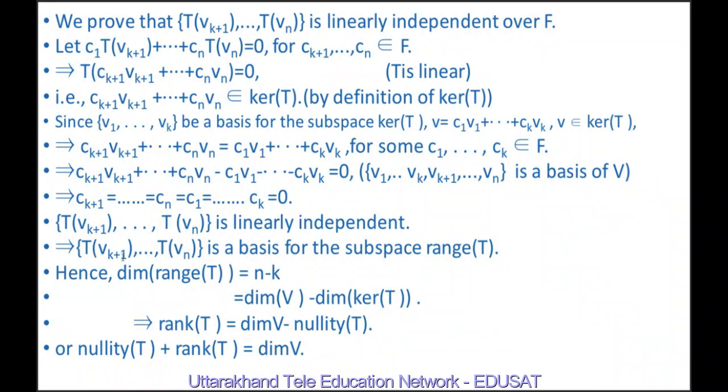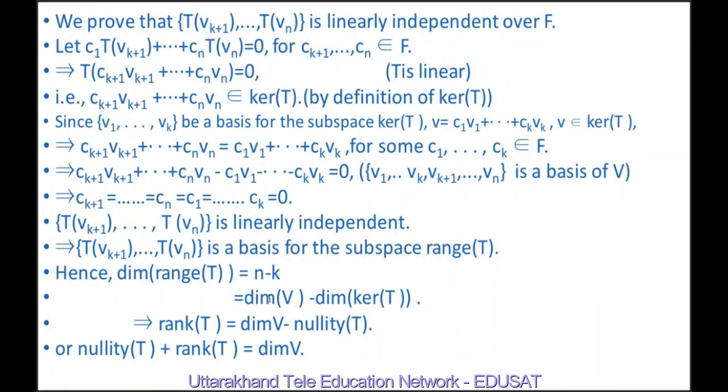This implies Tvk+1, ..., Tvn is a basis for the range space of T, because this set is linearly independent and every vector in the range can be expressed as a linear combination of elements of this set. Therefore, dimension of range T is equal to n minus k, because it consists of n minus k elements.